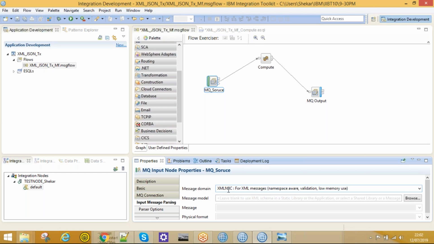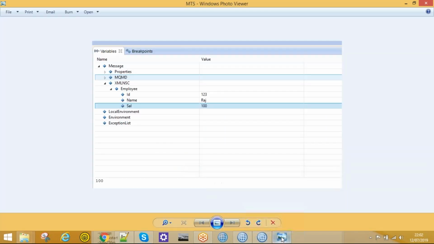Once that tree is created, it looks like this. In IIB we have four logical tree structures. The first one is Message, the second one is LocalEnvironment, the third one is Environment, and the fourth one is Exception. For the time being, I'll discuss only the Message.